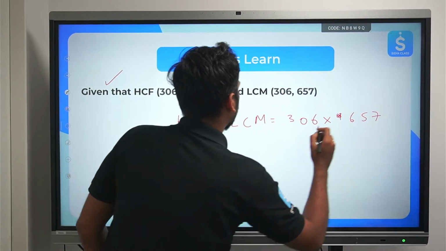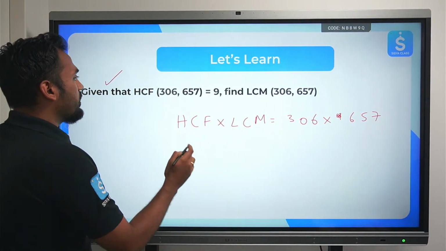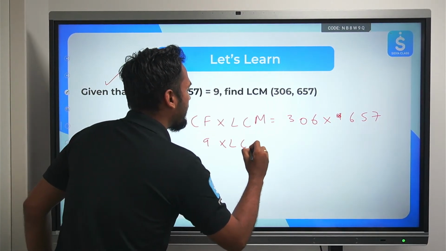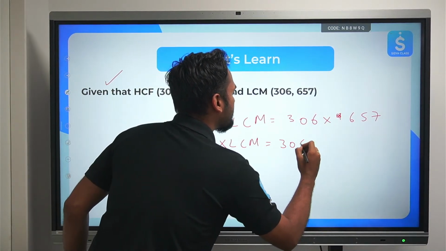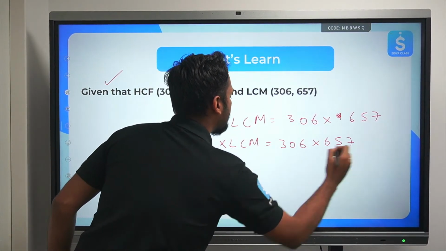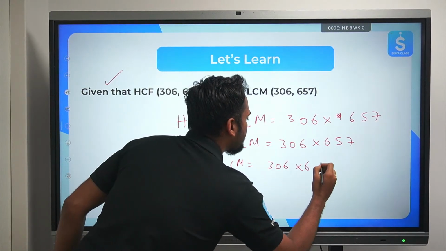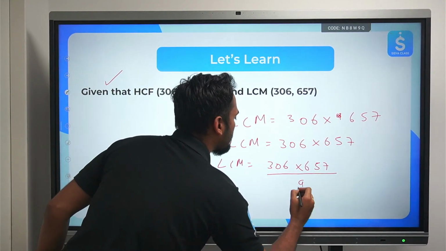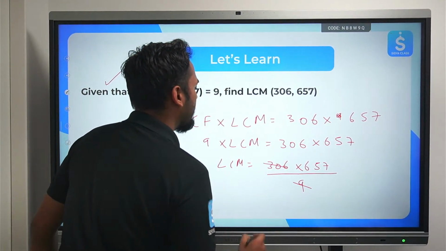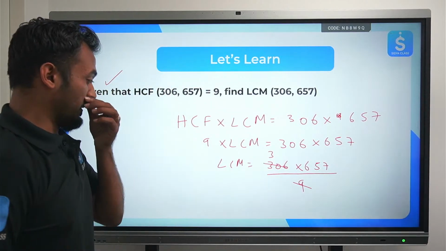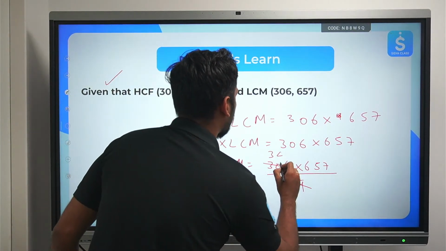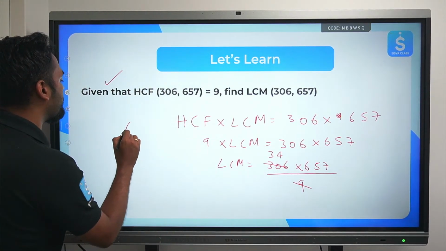So HCF is given to us, 9, multiplied by LCM is equal to 306 multiplied by 657. LCM will come out to be 306 multiplied by 657 upon 9. This will go 9 3 times, 9 4 times. So 34 into 657 you have to do.